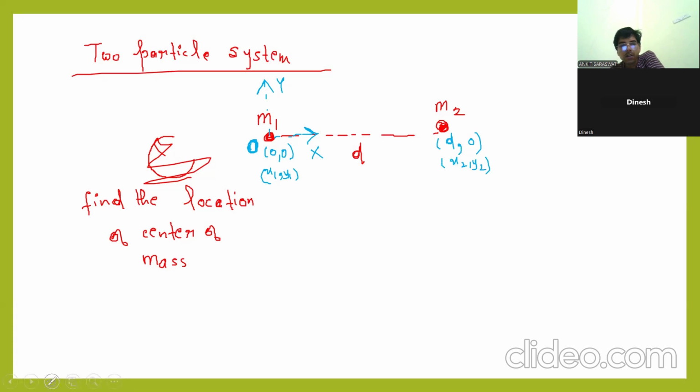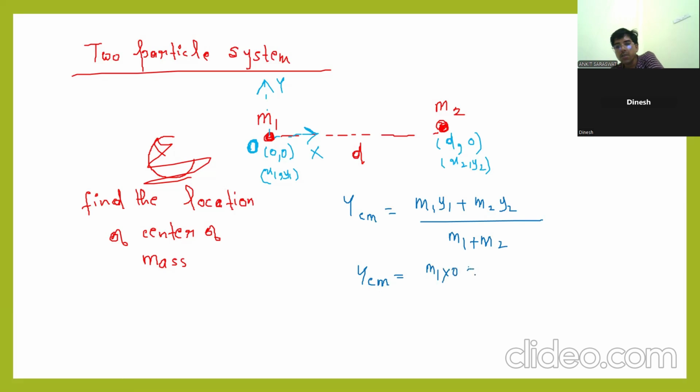Now how to find the center of mass? Apply the formula. See, is there any change in y? y cm is m1 y1 plus m2 y2 divided by m1 plus m2. y1 is 0, y2 is 0.